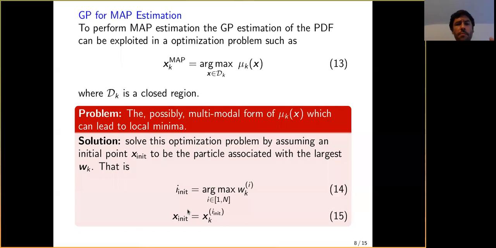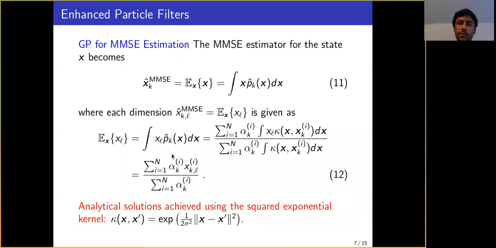For MAP estimation, we basically need to look for the maximum of our GP function. Because it can be multimodal, we have an initialization trick here, which is very simple.